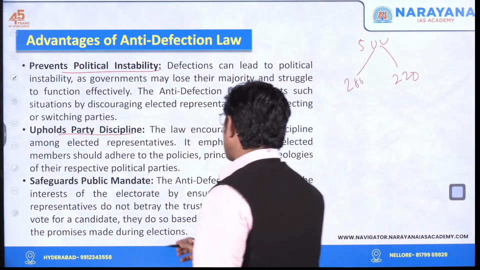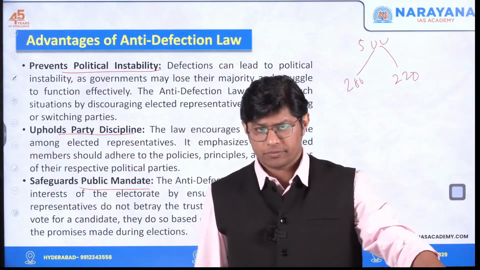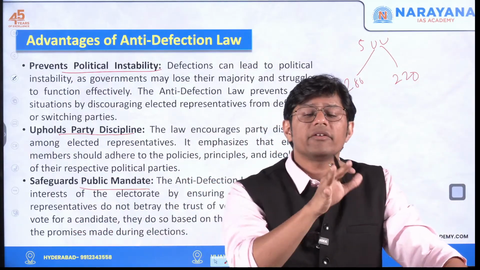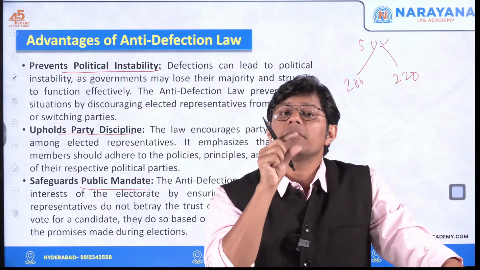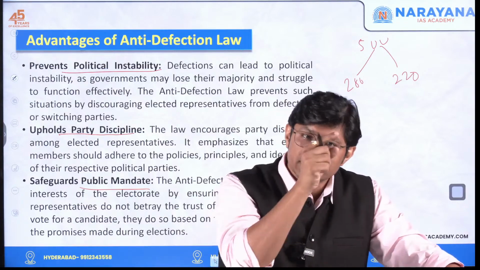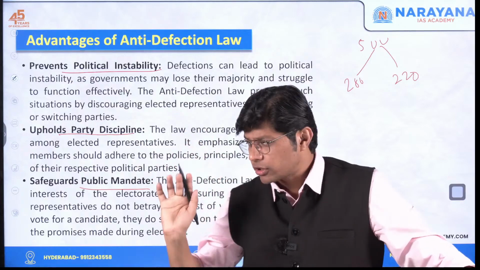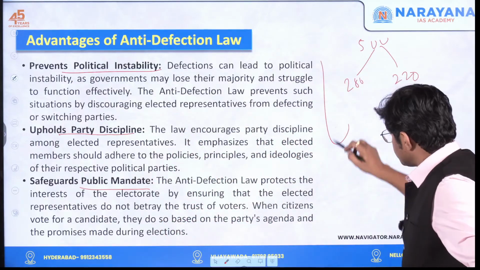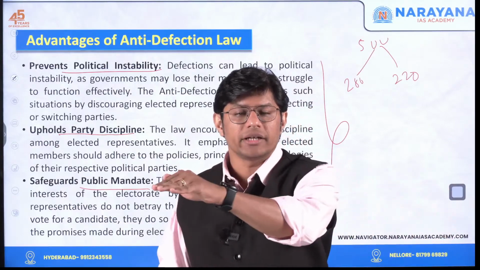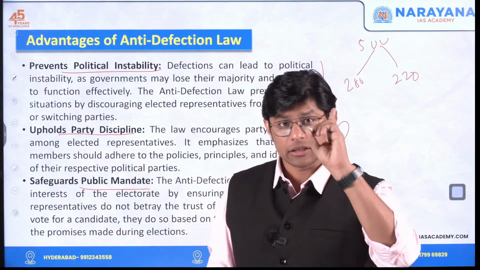Third, safeguarding public mandate. So the people have voted for BJP. The people have not voted for Congress. Which means here it is very, very important that every member of the political party should abide by the decision of the political whip or the leader of the political party. In short, the biggest advantage is it leads to political stability. There will be no collapse of the government. This is the biggest advantage.